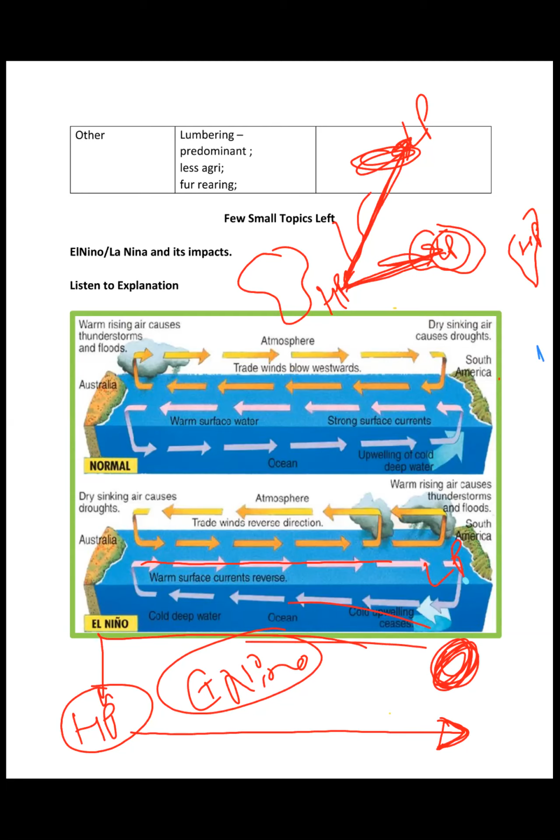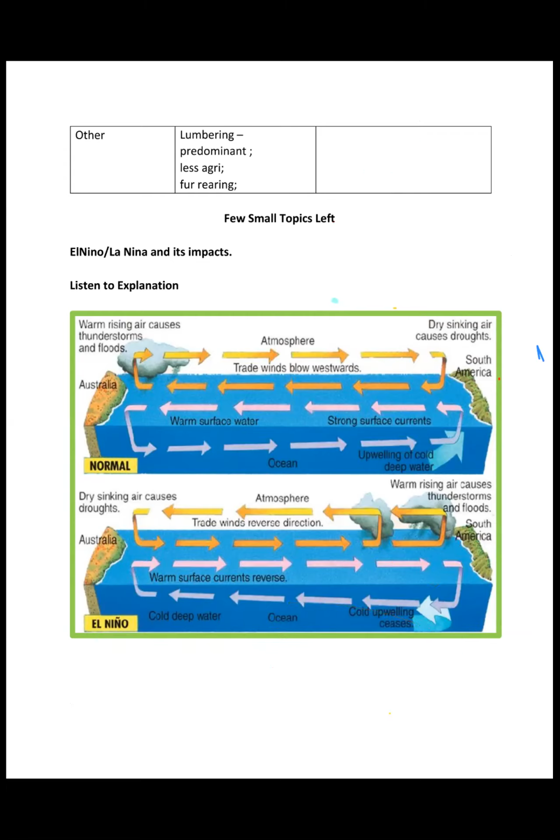But in the El Nino years, what happens is, Africa, India, Australia. What happens in El Nino year? This develops as a high pressure area, and this is also a high pressure area. This is a low pressure area, and this high pressure develops. This cuts the wind, and as a result, the monsoon is weakened. Right? Did you get it?